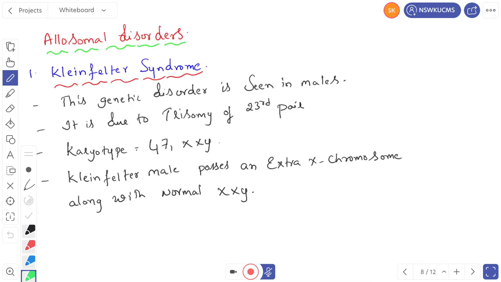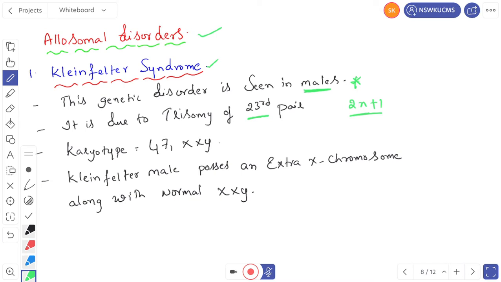Let us see the first one, allosomal disorders. Allosomal disorders means disorders in the sex chromosomes. Right. The first one is Klinefelter syndrome. Klinefelter syndrome is seen in males. Very important one. Remember that one. So it is due to trisomy of the 23rd pair. That means 2n plus 1. In the 23rd pair, there is one extra chromosome.